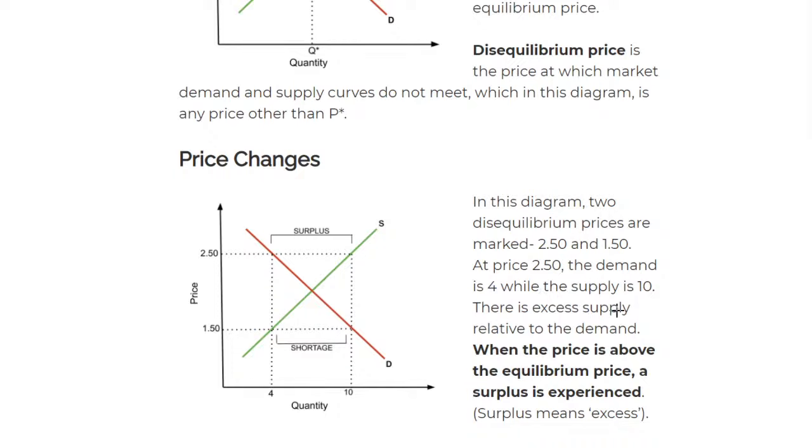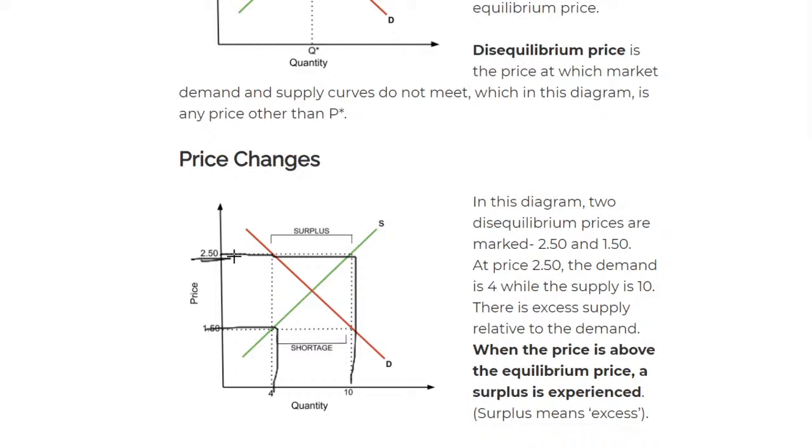There is excess supply relative to demand. With the supply, you can see it's 10 when I'm producing at 2.5, but at 1.5 I'm only producing 4. So when the price is above the equilibrium price, a surplus is experienced.